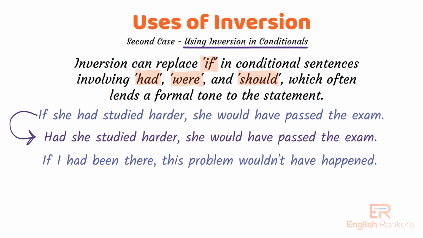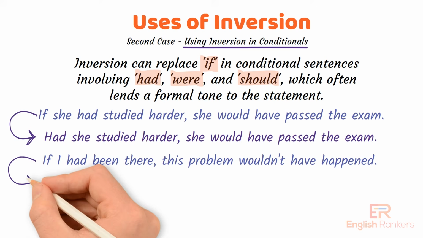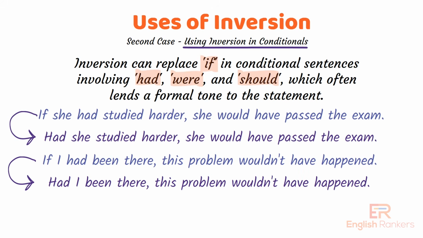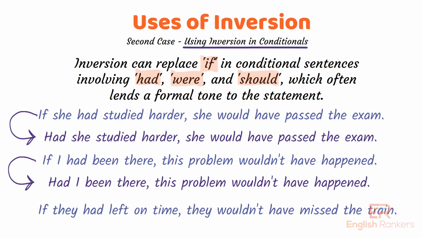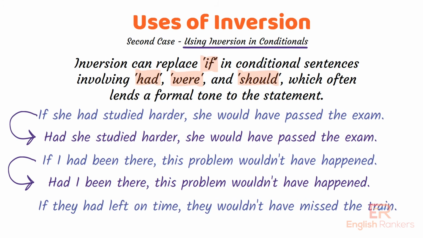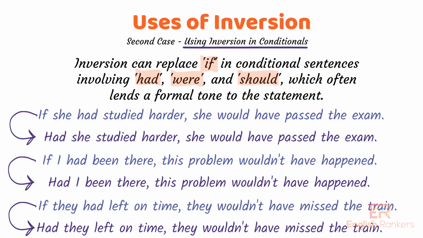If I had been there, this problem wouldn't have happened. Can be written as, had I been there, this problem wouldn't have happened. Next example. If they had left on time, they wouldn't have missed the train. Using conditional with inversion: Had they left on time, they wouldn't have missed the train. This inversion technique allows for a more sophisticated expression of hypothetical situations or regrets.